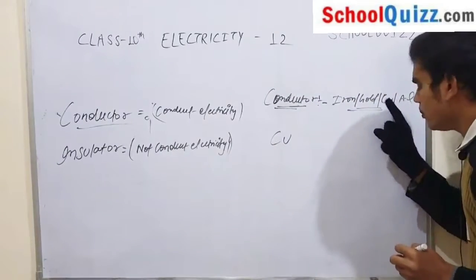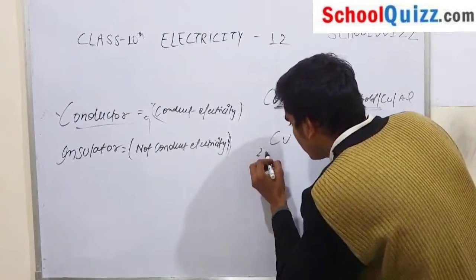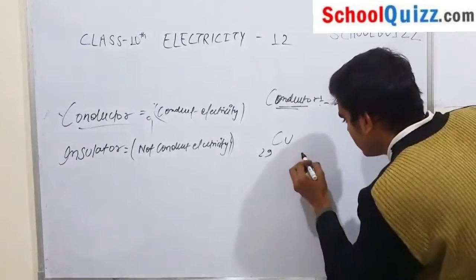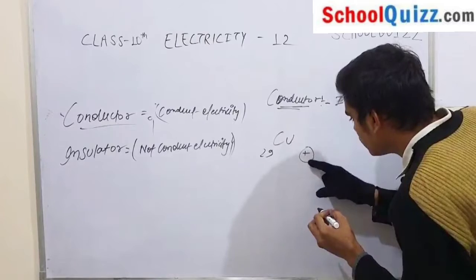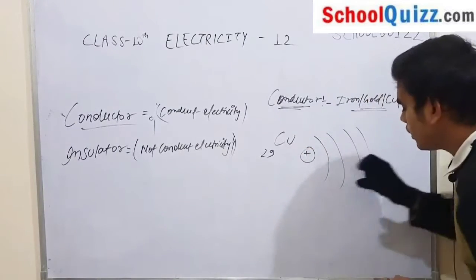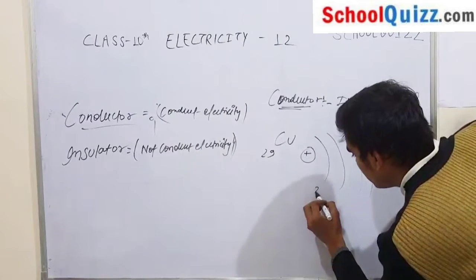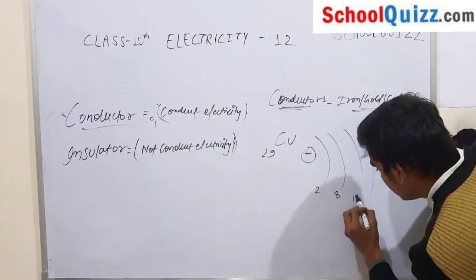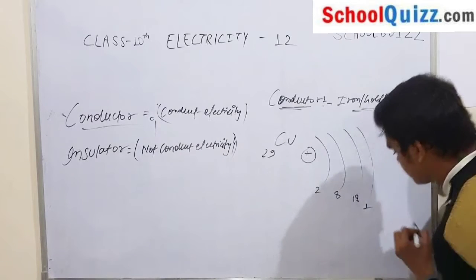Take an example of copper. What is the atomic number of copper? 29. Now if you make the electronic configuration, this is your nucleus and these are your shells. According to the rule, you have to fill the electrons: 2, 8, 18, 1.